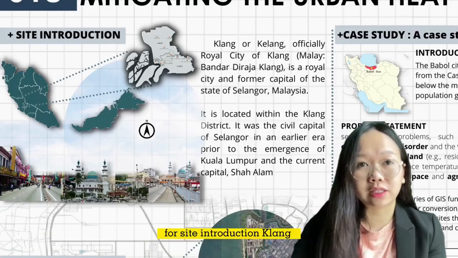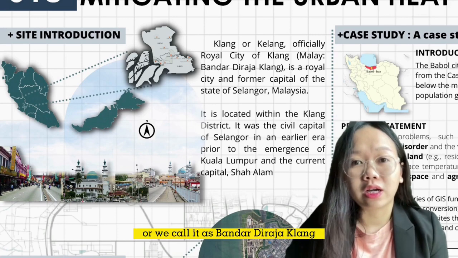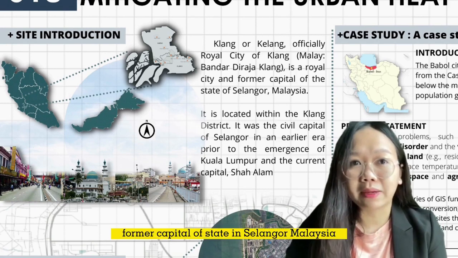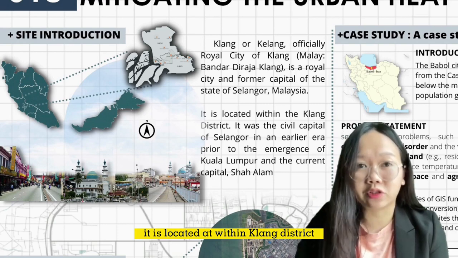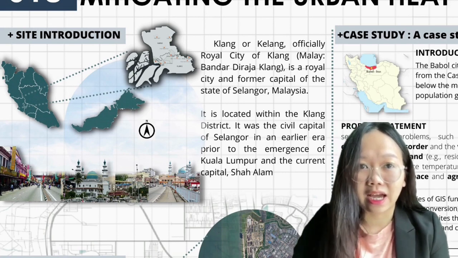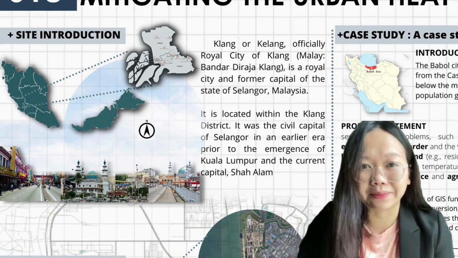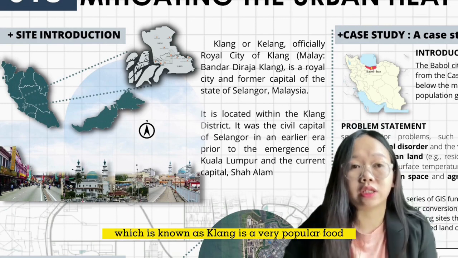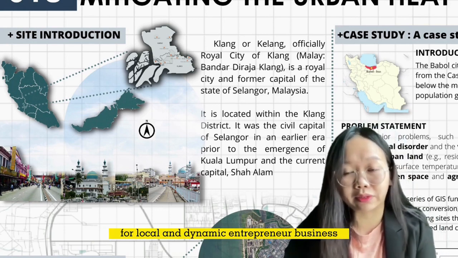For site introduction, Klang, officially the Royal City of Klang, or Bandar Diraja Klang, is a royal city, former capital of the state of Selangor, Malaysia. It is located within Klang district. It was the civil capital of Selangor in an earlier era, prior to the emergence of Kuala Lumpur, the current capital in Shah Alam. As we know, Port Klang is the biggest industrial area, and Klang is a very popular food haven for local and dynamic entrepreneur business.